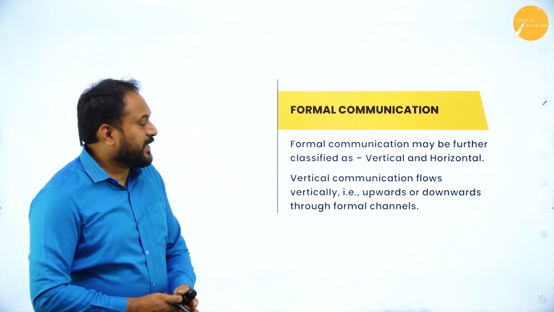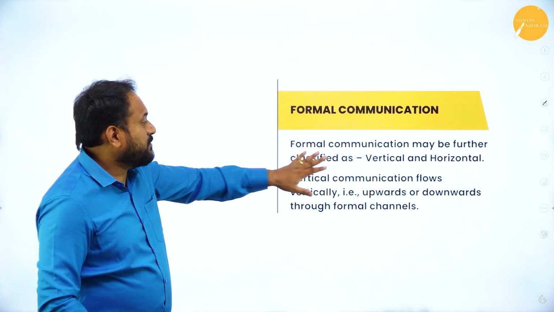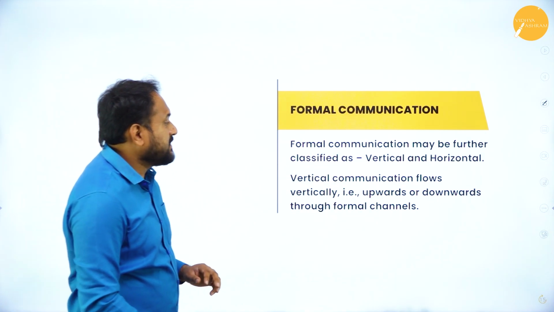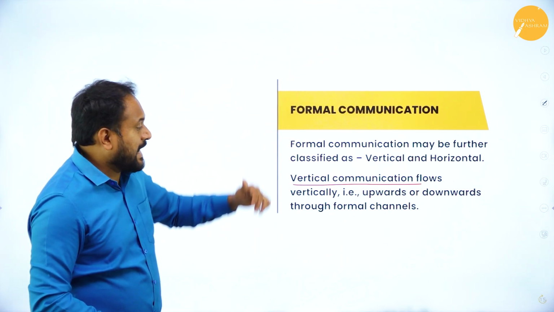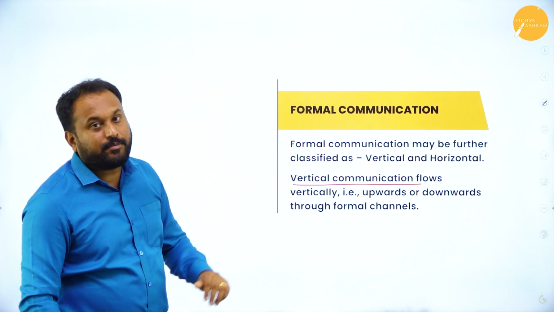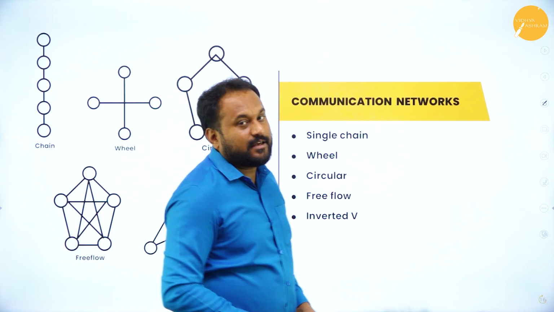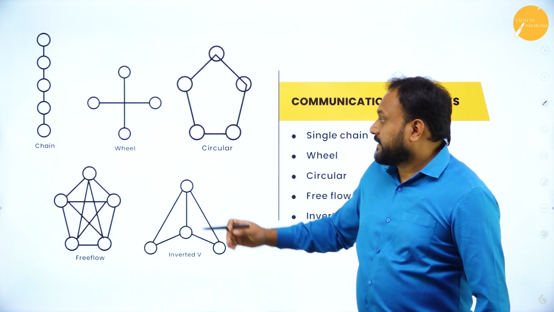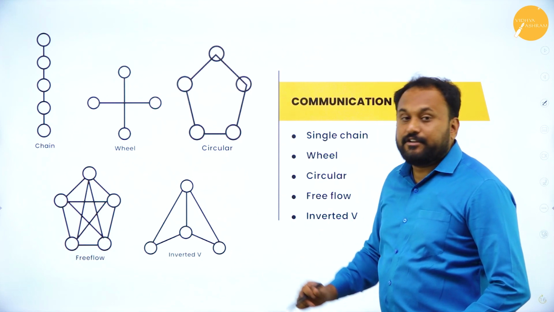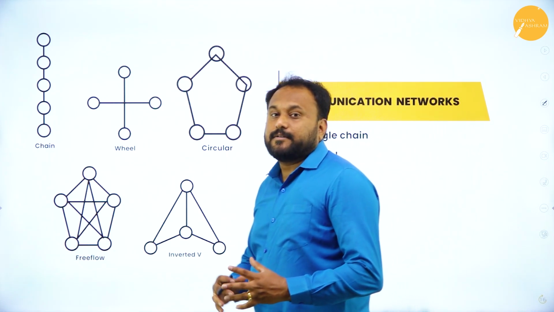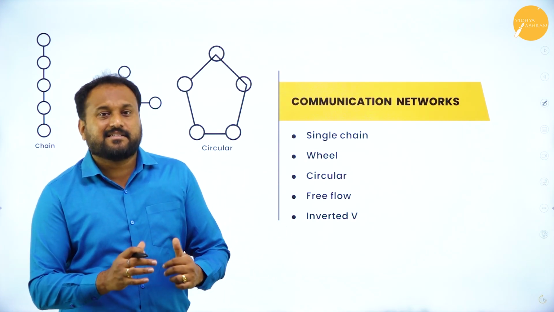Now in formal communication, it is all about the vertical and the horizontal. So formal communication may be further classified as vertical and horizontal. Vertical communication flows vertically, that is upward or downward, through formal channels. Now for communication networks, there are chain, wheel, circular, free flow, and inverted V. I have done this in a different session which I'm going to provide a link for, so that you can easily watch it.